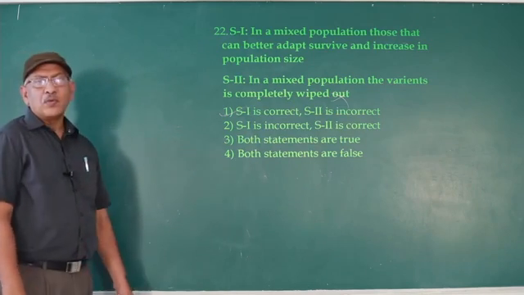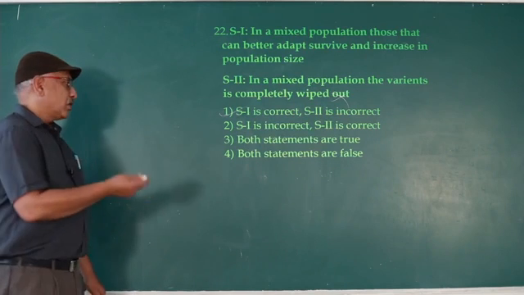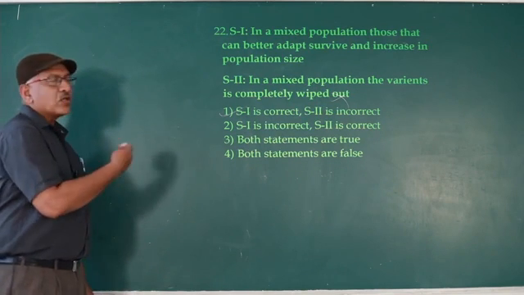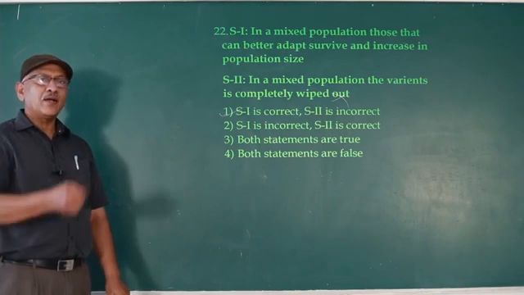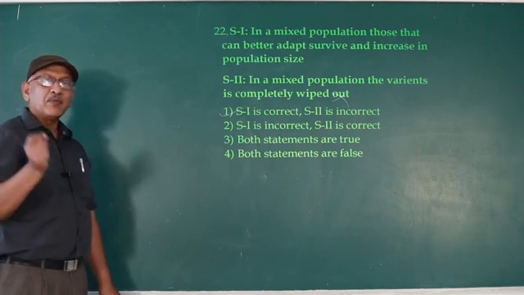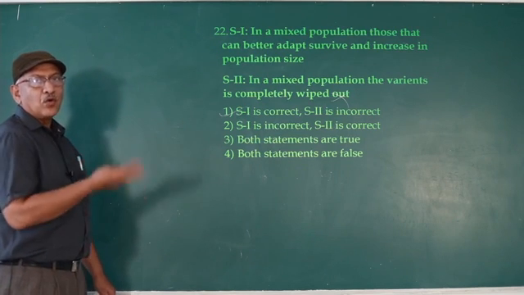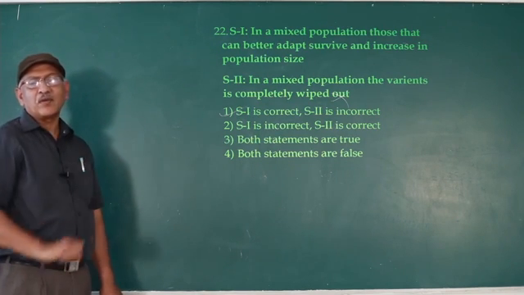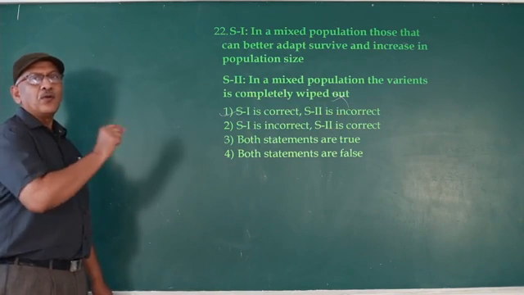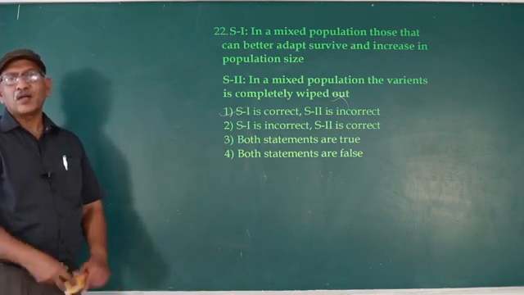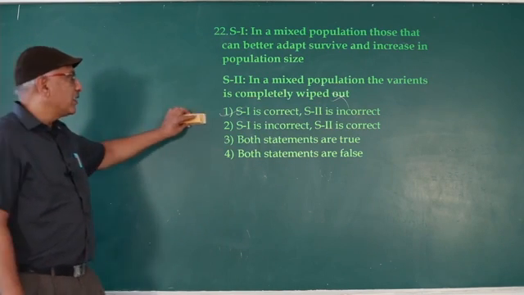It occurs in two forms. After industrialization, nature selected the black color, so that's why it ate away most of the white moths. It does not mean that now in industrial areas, Biston betularia is represented only by black moths. In industrial areas, black moths are more in number when compared to white moths. That means some white moths are also living on the bark in industrial areas. So that's why the second statement is wrong.